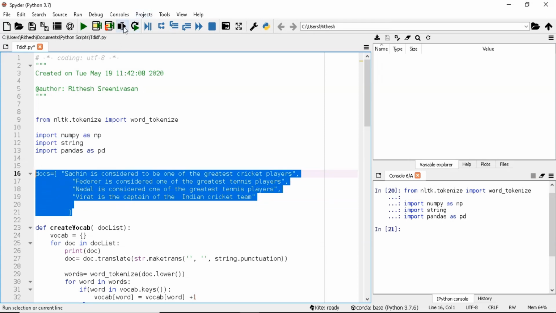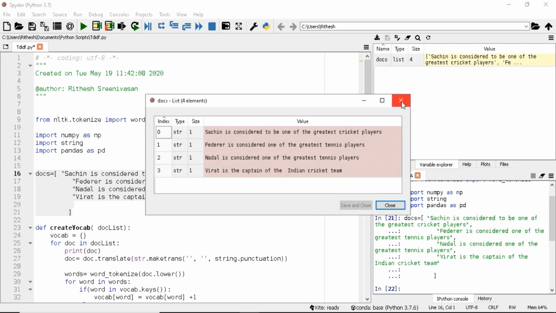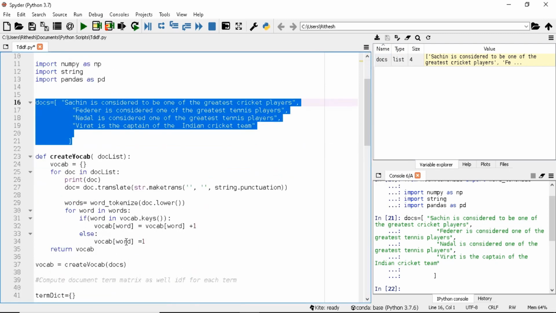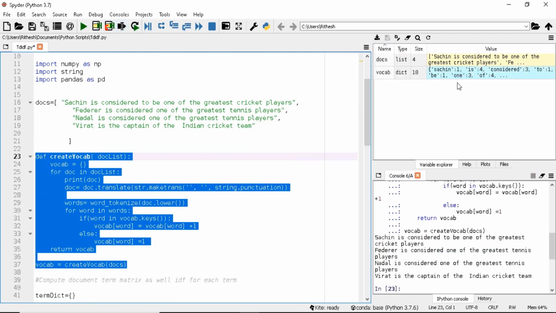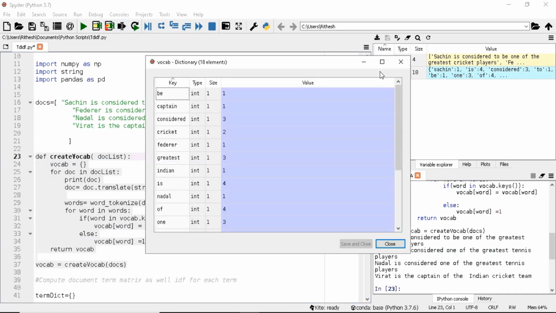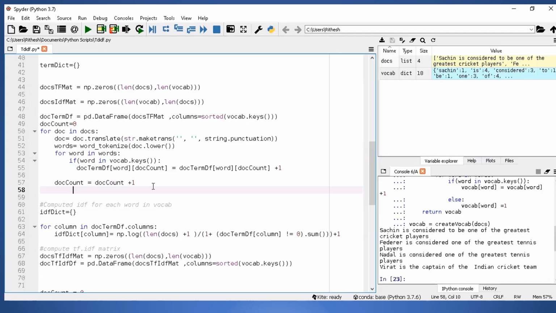I'm importing the necessary libraries. I'm creating a corpus of 4 sentences. Each document is a sentence. I am then creating a vocabulary for this corpus. So we have 18 words over here, and we also have how many times they appear in the corpus. Now let us look at how we can compute the document term frequency matrix.